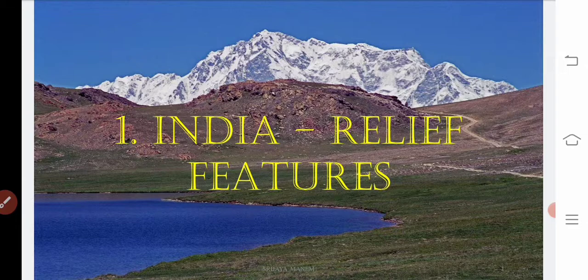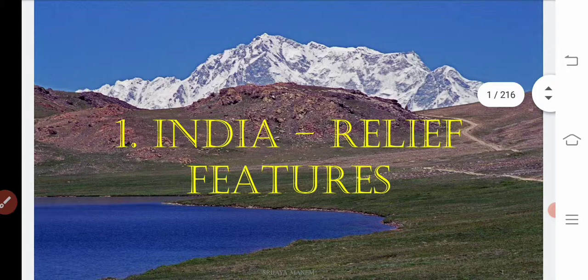So you are all aware of this, that if you are saying about something, these mountains, where they are located, immediately what can we actually say? Kashmir, the beautiful place of our country, isn't it? Which is also known as the Switzerland of Asia. You can see this beautiful mountain. Okay, why has this mountain been shown here in this picture? Because it is related to our lesson, that is India Relief Features.